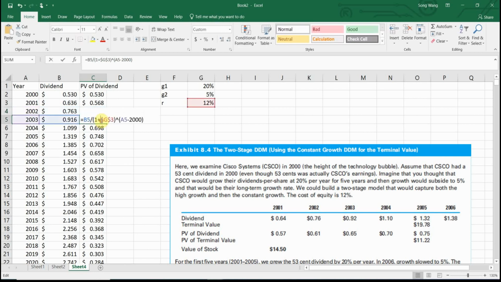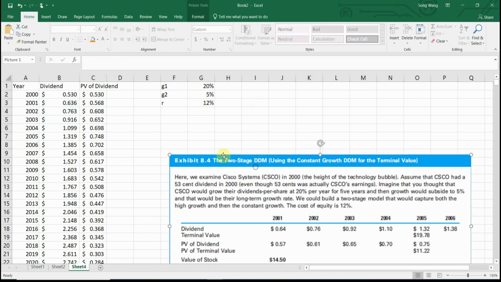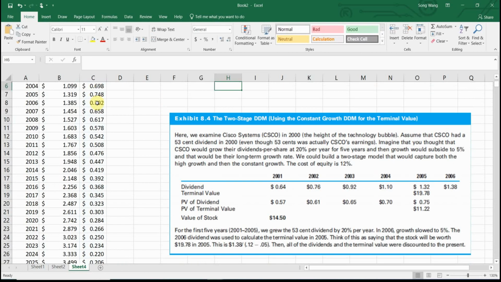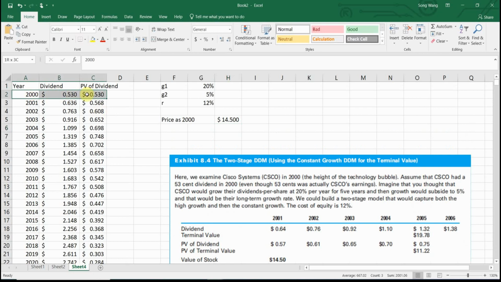So that's 1 year of discount with the same discount rate on the dividend in the first year, and so on and so forth. All right, the next thing we're going to do is to get the value of the stock, or the price as of 2000. So we assume today is year 2000, and you're going to add all the cash flows in the future. Exactly. So you do not include year 0's cash flow. No, you don't include this present value of 2000.